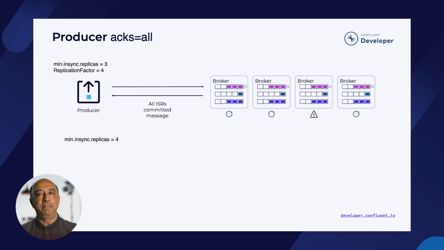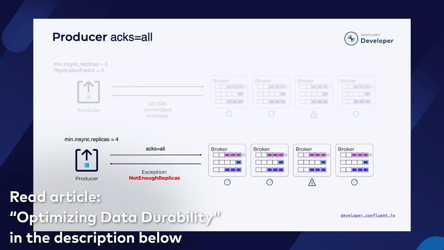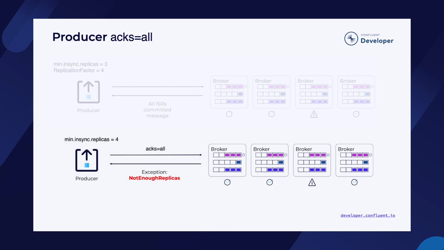What happens if we had min ISR set to the actual replication factor and one broker is down? In that case, the producer would get back an error message when it tried to publish data. When would we choose to do this? Because it kind of brings our system to a halt. We would do this when we need the higher durability guarantee of having the data replicated across all the brokers and are not willing to tolerate even a transient reduction in the number of replicas. In applications such as this, we would configure our producer to retry a bit later in addition to sending out an alarm.